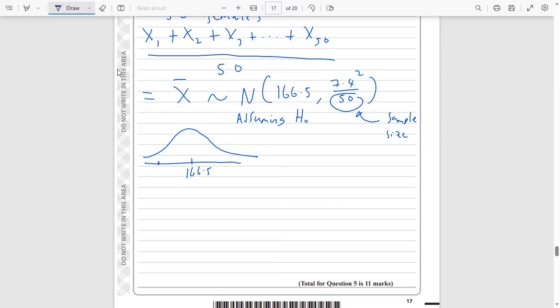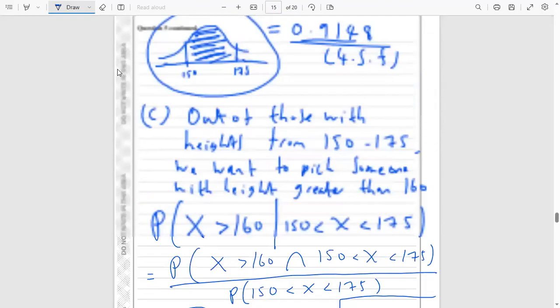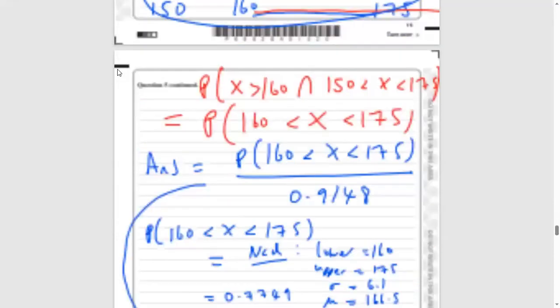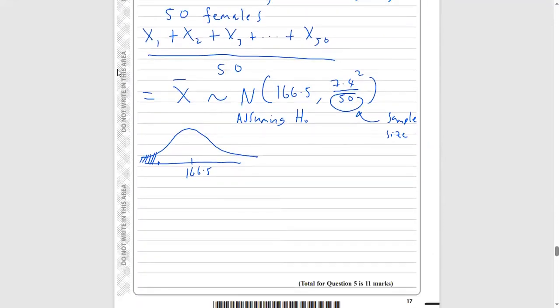Basically, when we collect our data and calculate the mean, which we did back here, well, the question told us that the mean in our sample was 164.6. So what we want to do is work out the probability that we get less than that mean, because we're looking at the left side of the distribution.